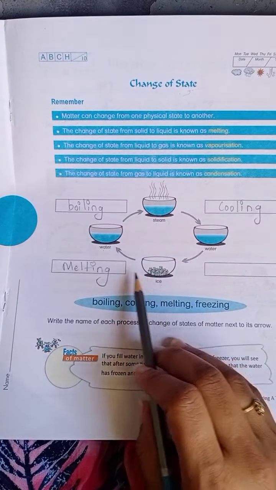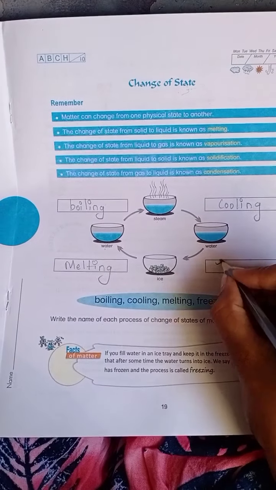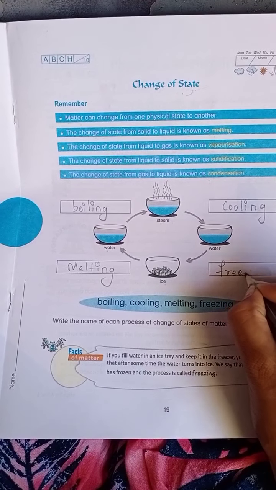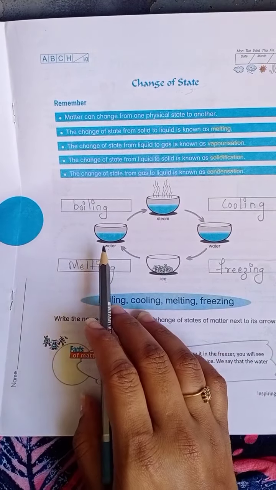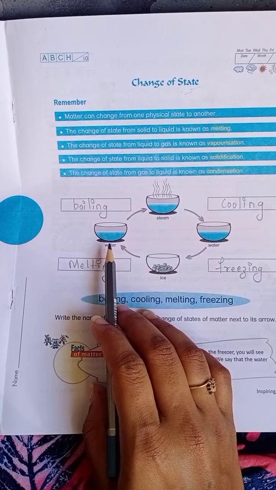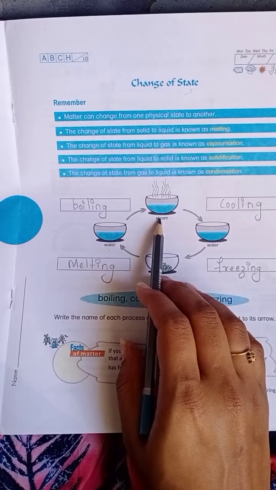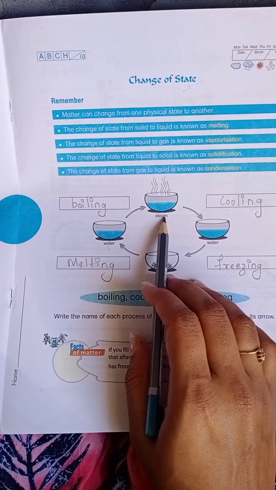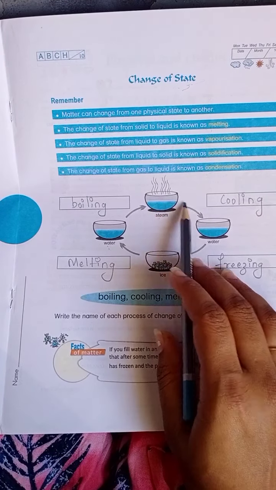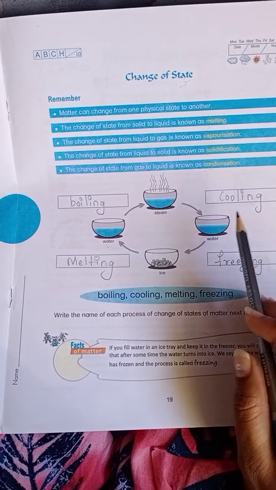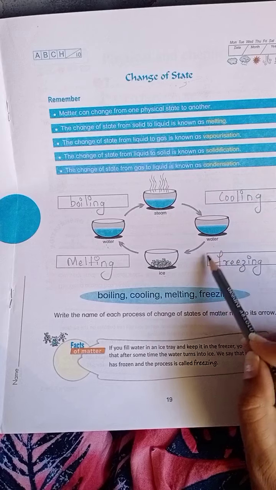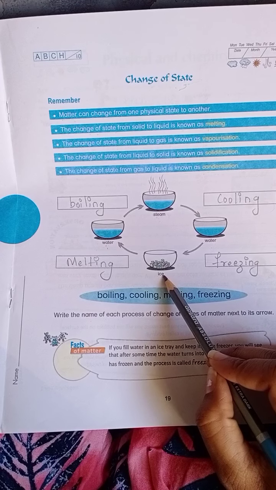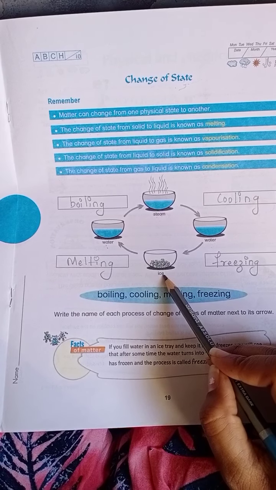Back to the procedure. So, freezing, right? If an ice cube melts, we'll get water. If water boils, we'll get steam. If we turn off the fire and keep it, it will get cooling. Again, after cooling, if we pour it into ice cube trays and keep it in the freezer, we'll again get ice cubes.